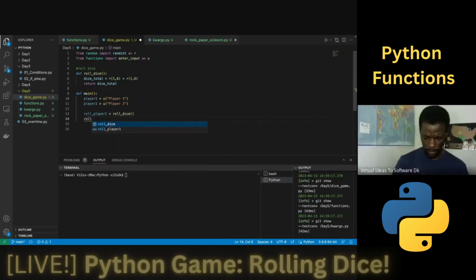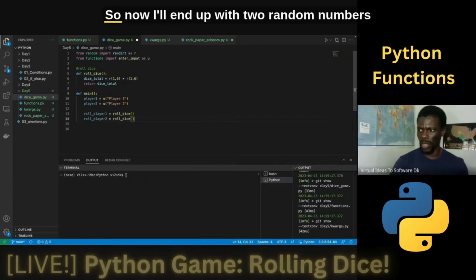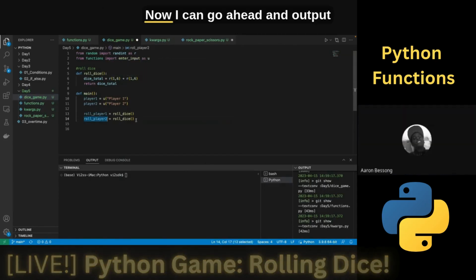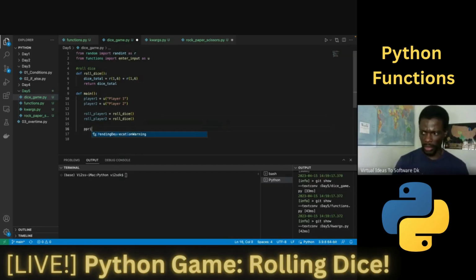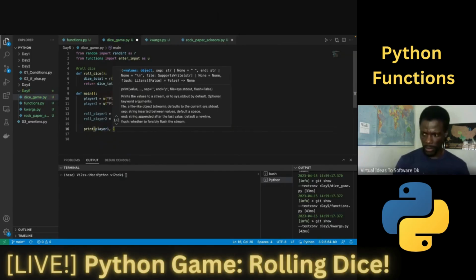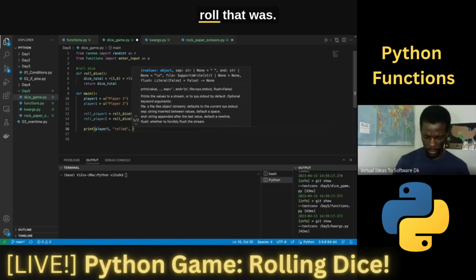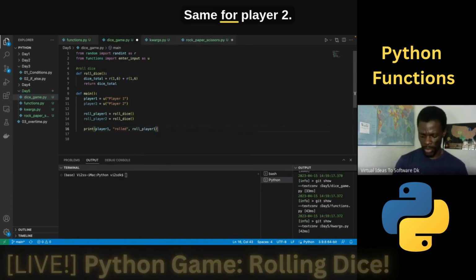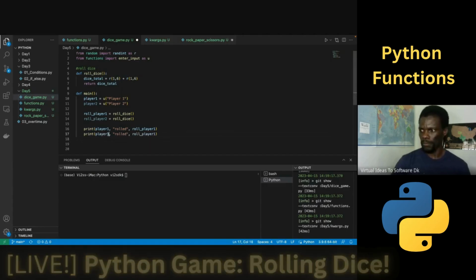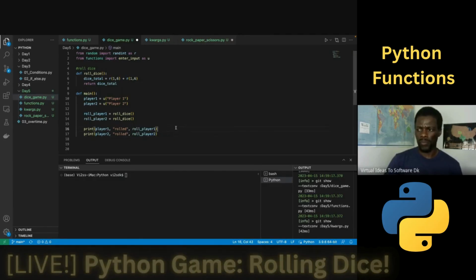And roll for player 2. Then give me roll dice. So now I'll end up with 2 random numbers between 1 and 12. Now I can go ahead and output my values by printing them. All I have to do is say player 1 rolled whatever roll that was. Same for player 2. Copy that and paste it. Does that make sense? Yeah.